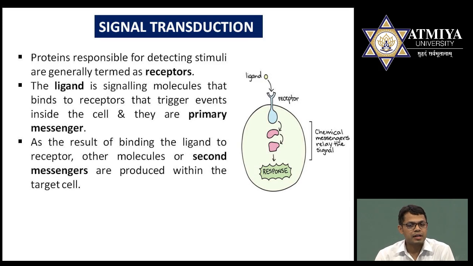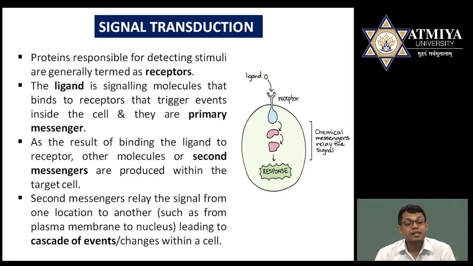So try to understand the difference between primary and secondary messengers. Primary messengers are generally produced by one type of secretory cells, and these primary messengers will bind on receptors, and finally in response to the primary messenger, secondary messengers are activated inside the cytoplasm, and they are responsible for conveying the message from one location to another, and for certain biological responses.